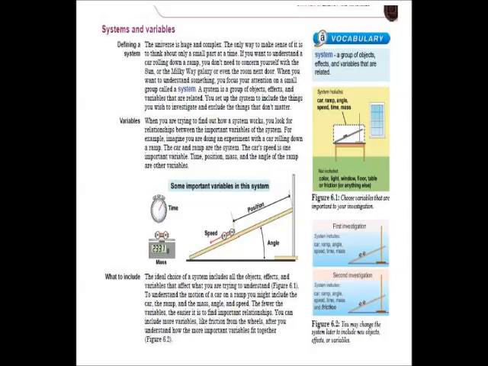The ideal choice of a system includes all the objects, effects, and variables that affect what you are trying to understand. Figure 6.1. To understand the motion of a car on a ramp, you might include the car, the ramp, the mass, and speed. The fewer the variables, the easier it is to find important relationships. You can include more variables, like friction from wheels, after you understand how the more important variables fit together.